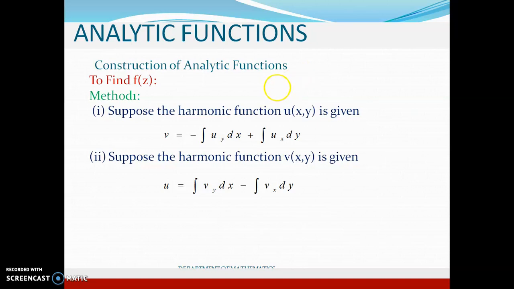Suppose the harmonic function u is given, then its conjugate harmonic v is obtained using this formula: minus integral of dou u by dou y dx plus integral of dou u by dou x dy. Suppose the imaginary part v is given, then the conjugate harmonic u is given by integral of dou v by dou y dx minus dou v by dou x dy.